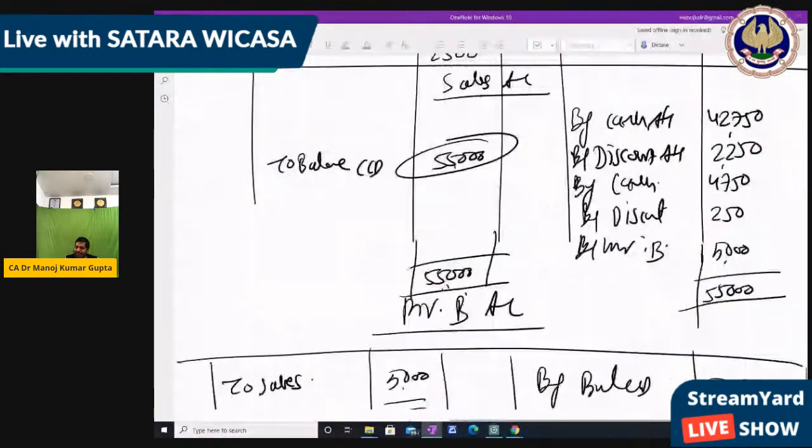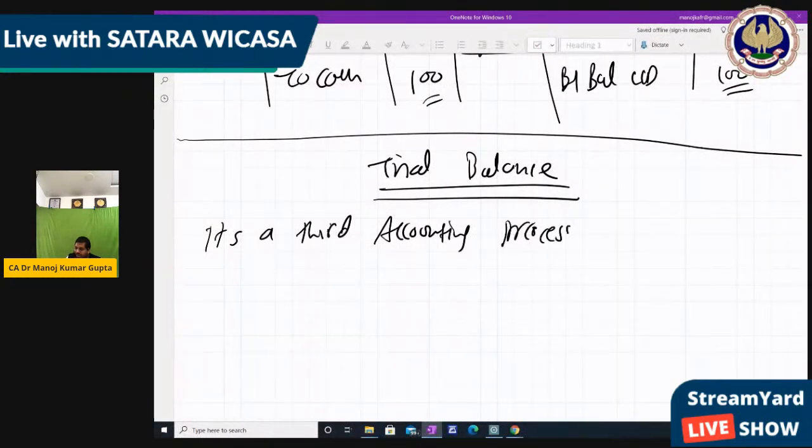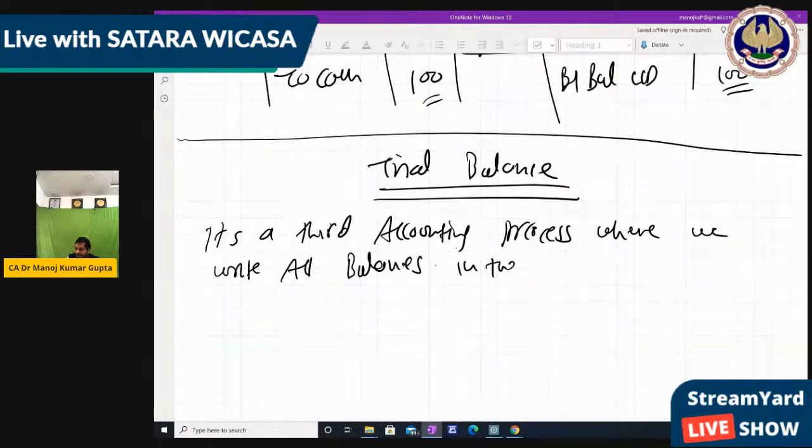So what we write in the trial balance, the third accounting process, is all balances in the trial balance.